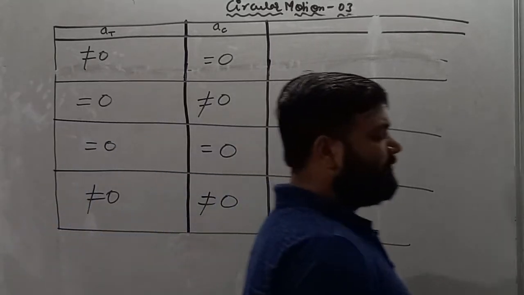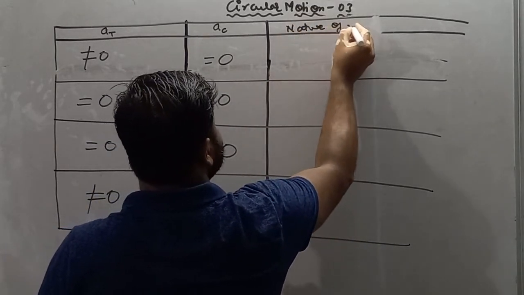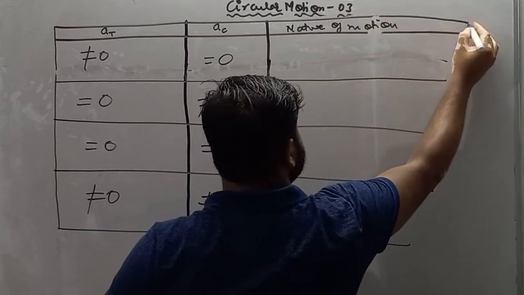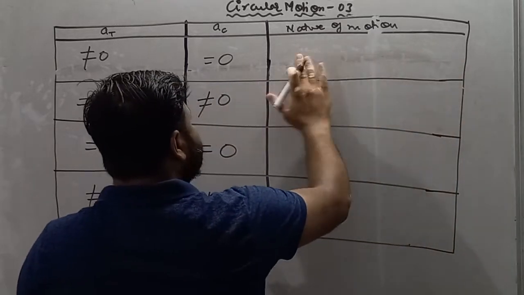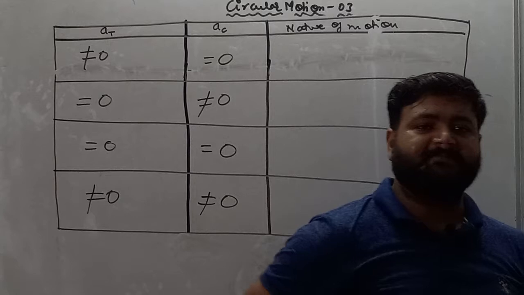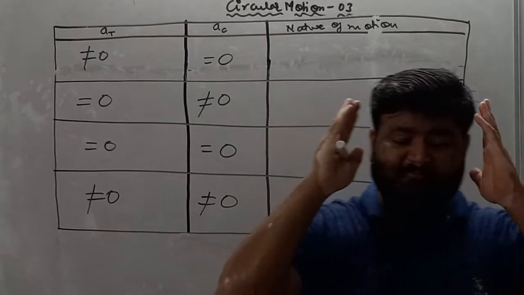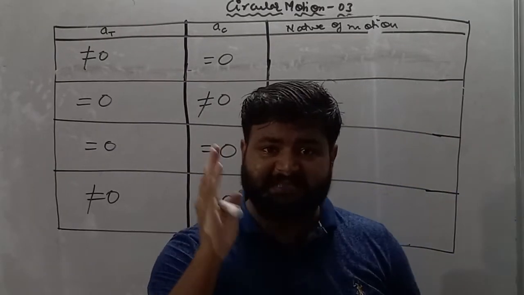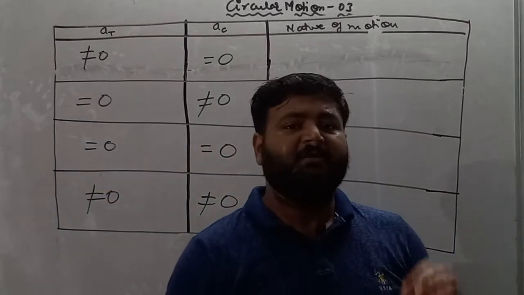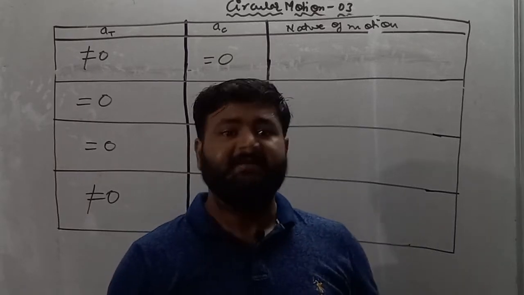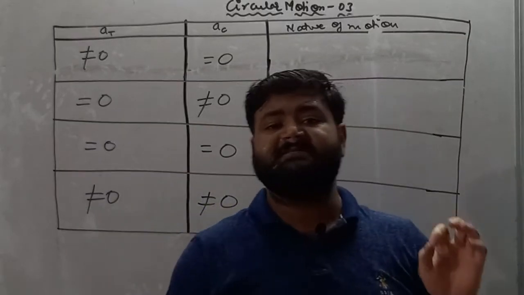So see my dear student, we are discussing, and I'll write here nature of motion. This is a very important concept dear student, which concludes your circular motion. So try to understand this concept. See, tangential acceleration is not equal to 0. First of all, you have to fix a mindset that tangential acceleration is basically that acceleration which is acting on a particle when the magnitude of velocity is changing. If tangential acceleration is not there, then the magnitude of velocity is not changing.